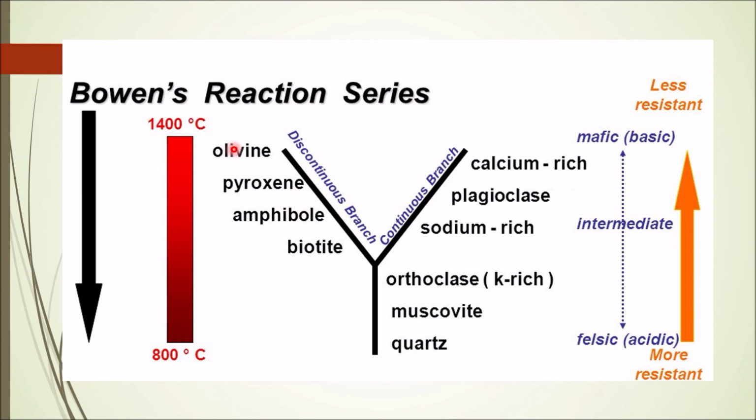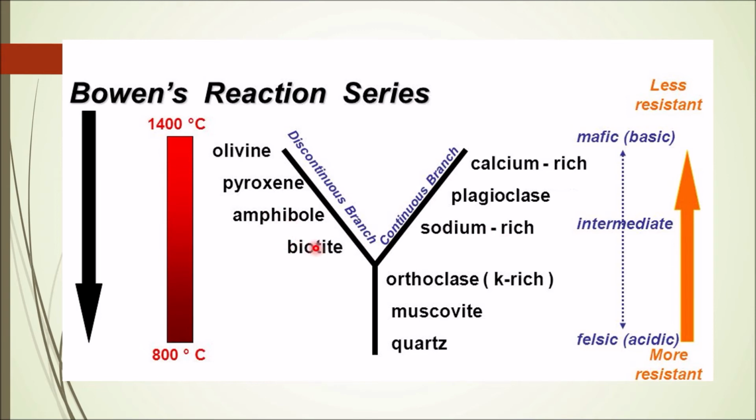But what happens if these minerals are removed, or the early formed phases are removed from the melt? Meaning they are no longer in contact with the remnant melt. So suppose olivine is formed and it is removed, then our melt will be rich in silica. So the later phases like amphibole and biotite will be formed. We'll come down to an andesitic type of magma, where the set of minerals will be amphibole, biotite, and intermediate plagioclase, and a few sodium rich plagioclase.